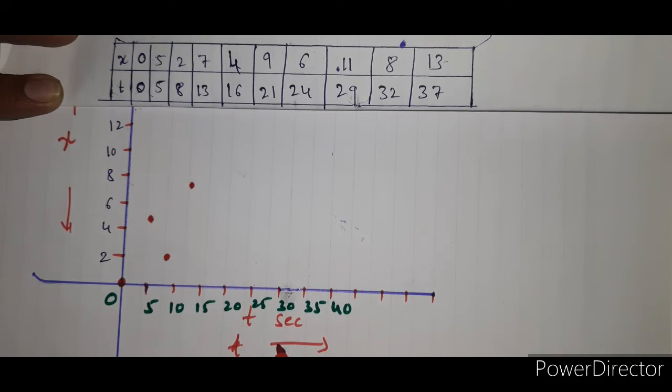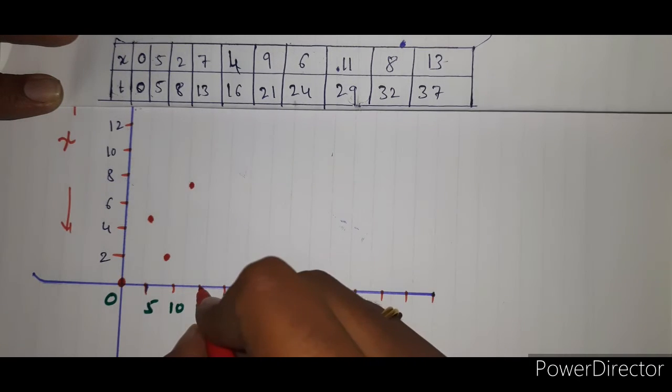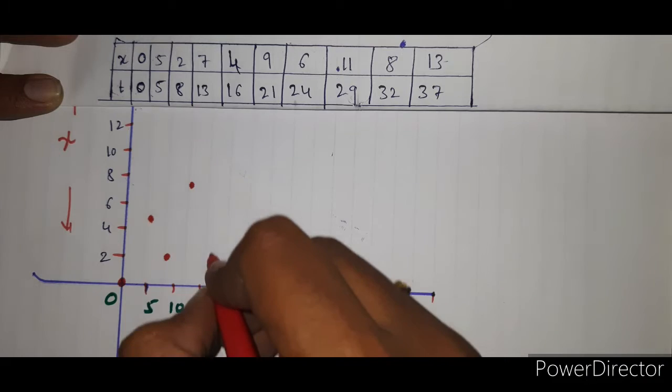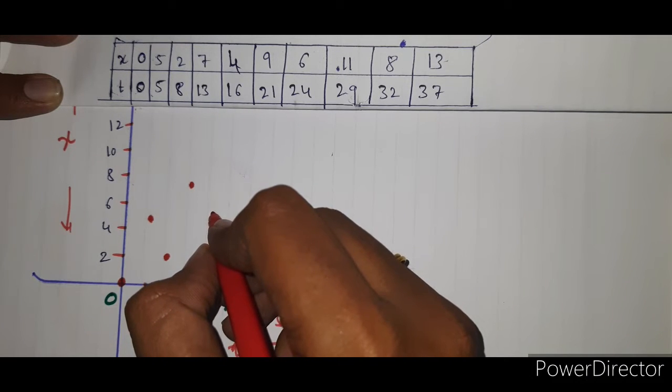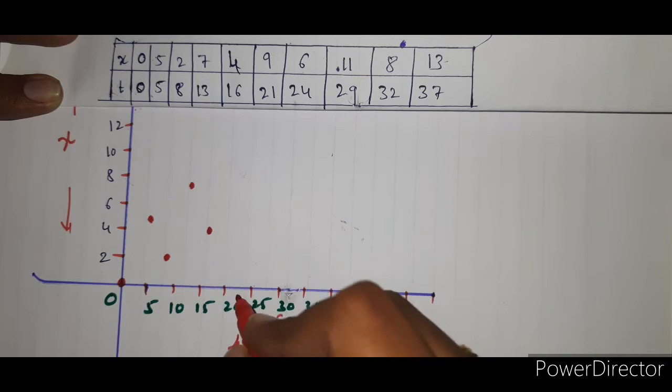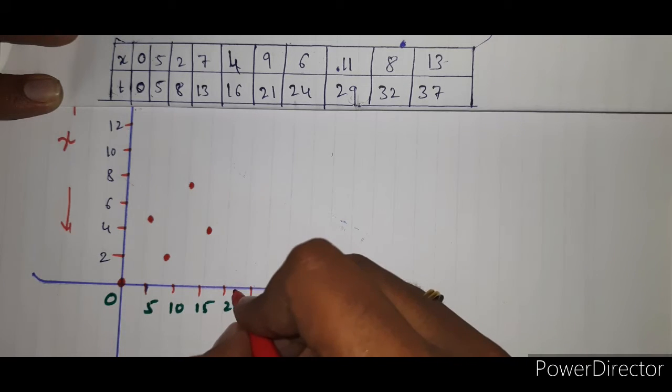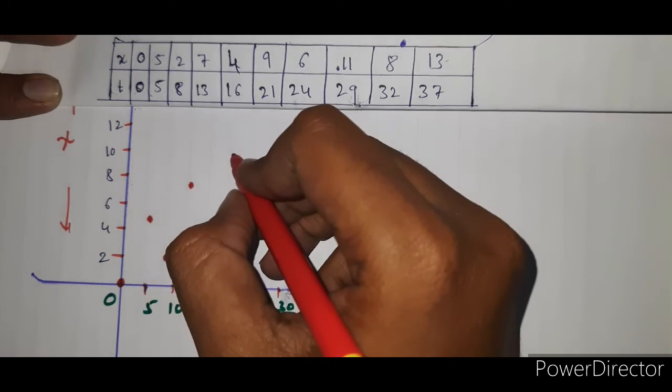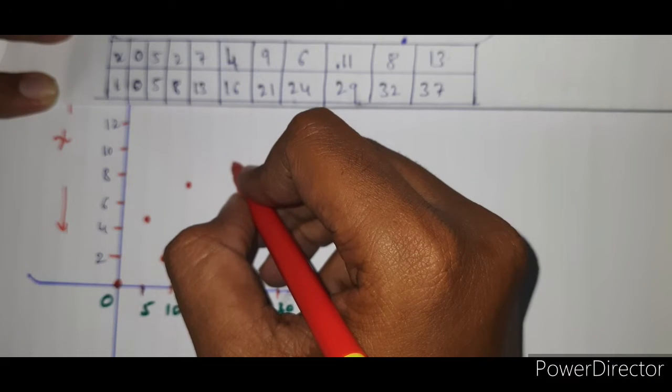Next one, for 16 second it covers 4 meter. So this is 15 and maybe at this position is the 16. For 16 it covers 4 meter at this position. Next, for 21 it covers 9. 21, the 9 means at this position.